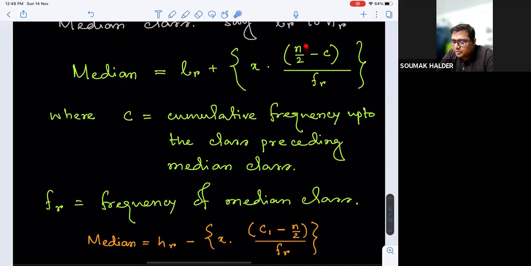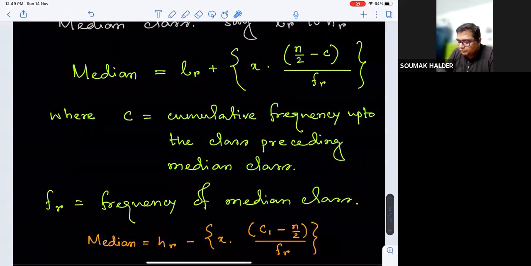Either we can go from n by 2 and take the difference with the frequency preceding the median class. That means how much more n by 2 is than the total frequency prior to the median class. It will be transformed into weightage when we divide it by the frequency of the median class. Now that is unit weightage. It will be transformed into actual weightage when we multiply it by the class length, and then you add it to the lower observation, or starting observation, of that class.